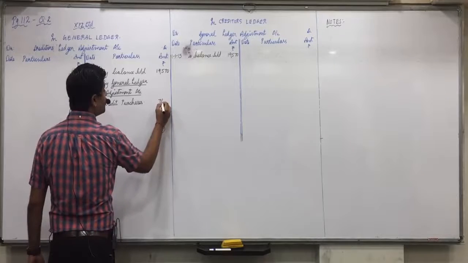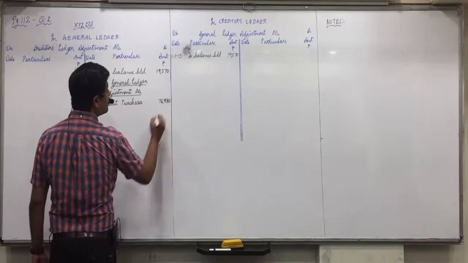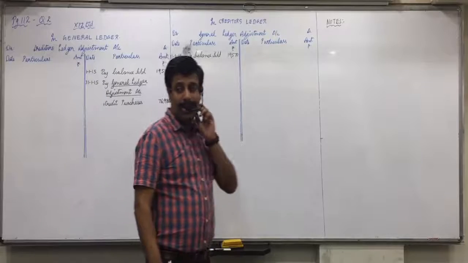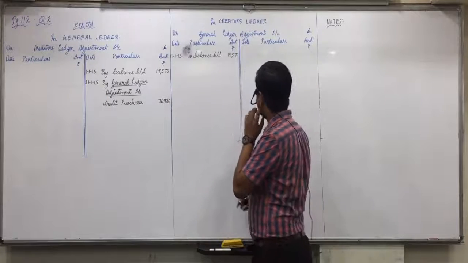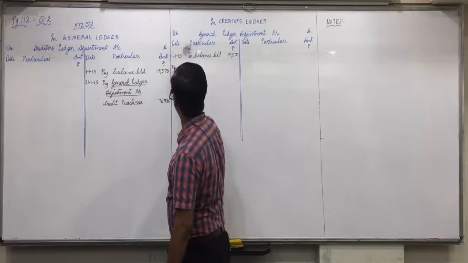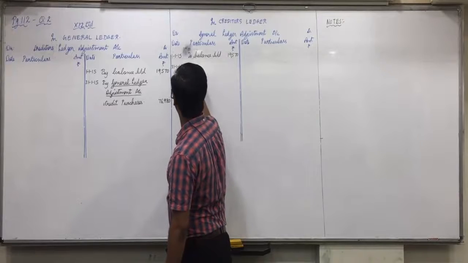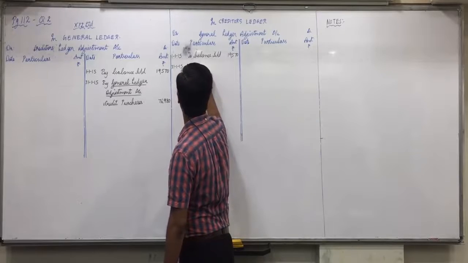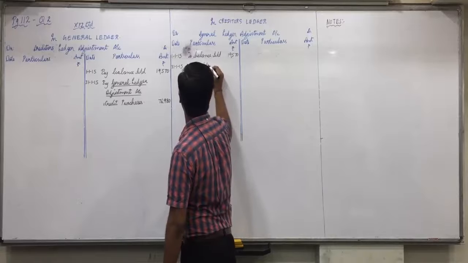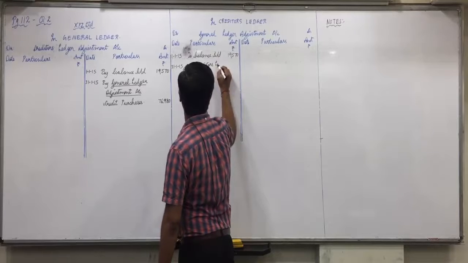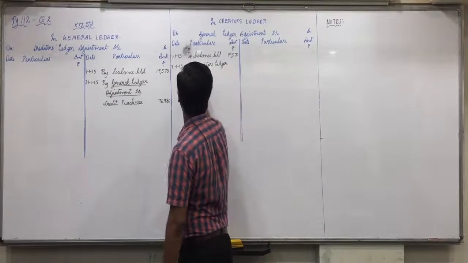$76,980, and opposite side in general ledger adjustment account 31/1/15 to creditors ledger adjustment account, one time heading.